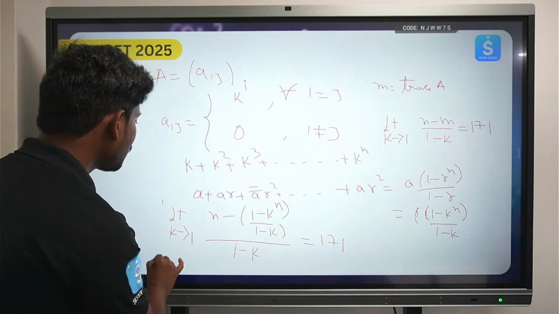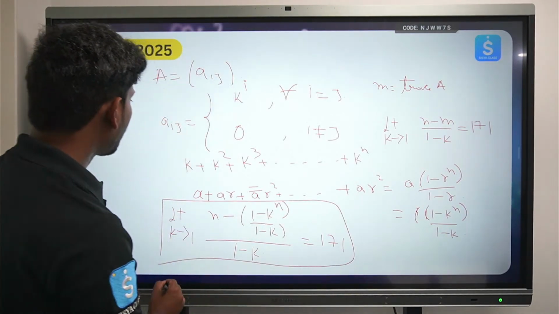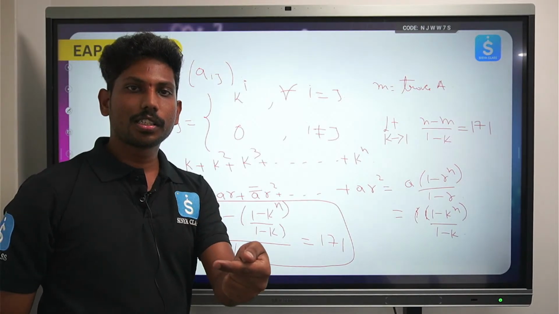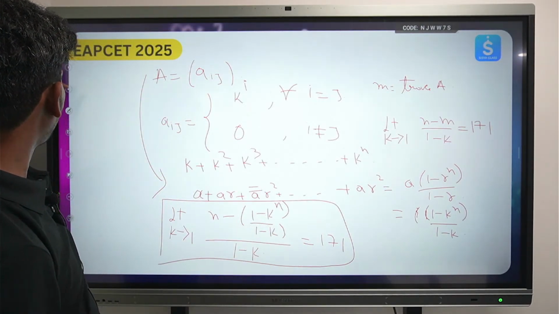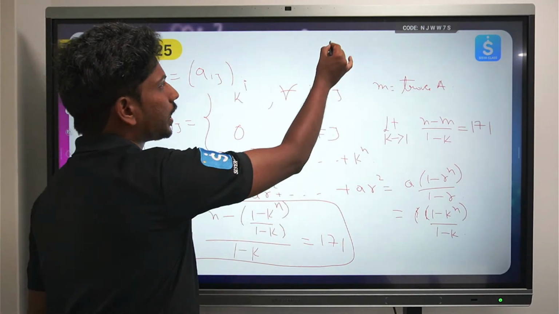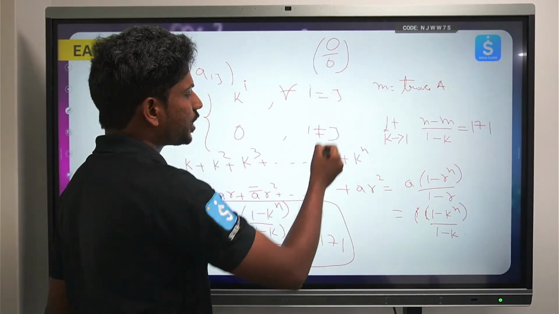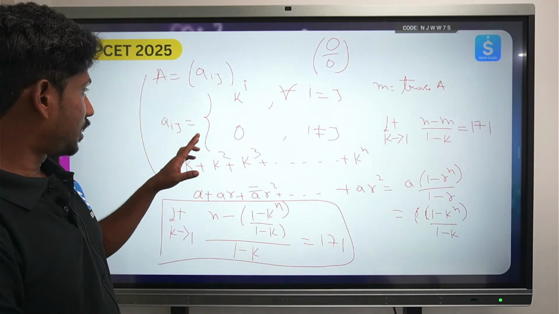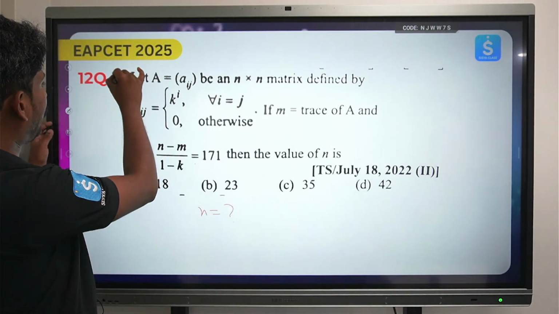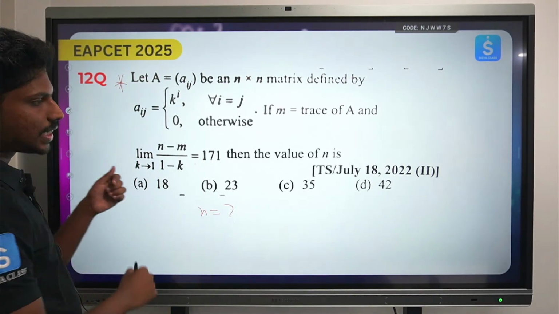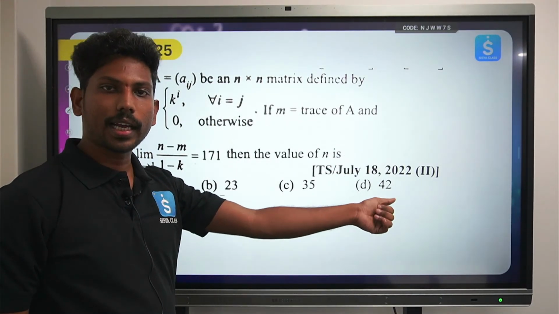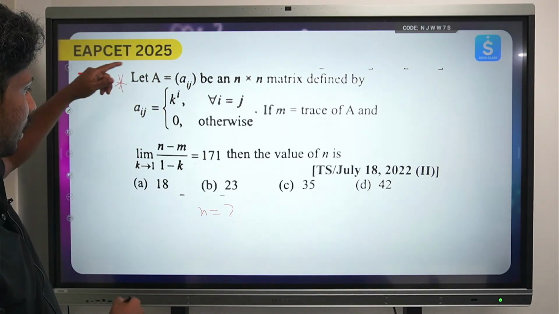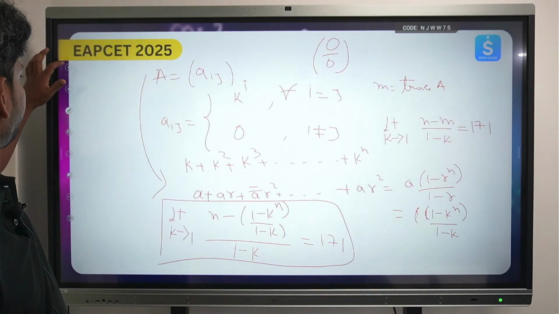ఈ క్యాలిక్యులేషన్ I'm just leaving up to you, ఎందుకంటే my task was to say till this problem. మీరు ప్రీవియస్ లెక్చర్స్ చూస్తుంటే I have clearly described how to use the L'Hospital rule whenever you are getting 0 by 0 form. అక్కడి నుంచి you try to find out how do you use the calculus part. Okay, so this question is left to you. Okay, ఒకవేళ మీకు అర్థం కాకపోతే in the next lecture again I'll be coming back to you and again we'll be discussing about this. Okay, so this is how you can find. I have actually cleared the whole problem.